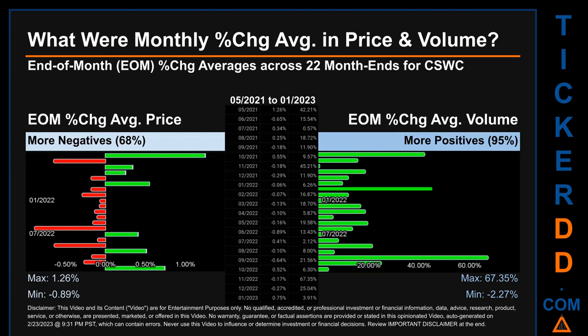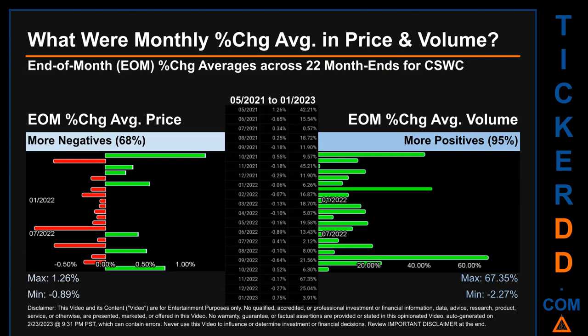What were end-of-month percentage change averages in price and volume for CSWC? The monthly average of percentage change in price and in volume were calculated for each of the 22 month ends. That calculation took daily percentage changes and averaged them for each given month. If a month end came out negative, then it means that the month summarily saw a negative change.